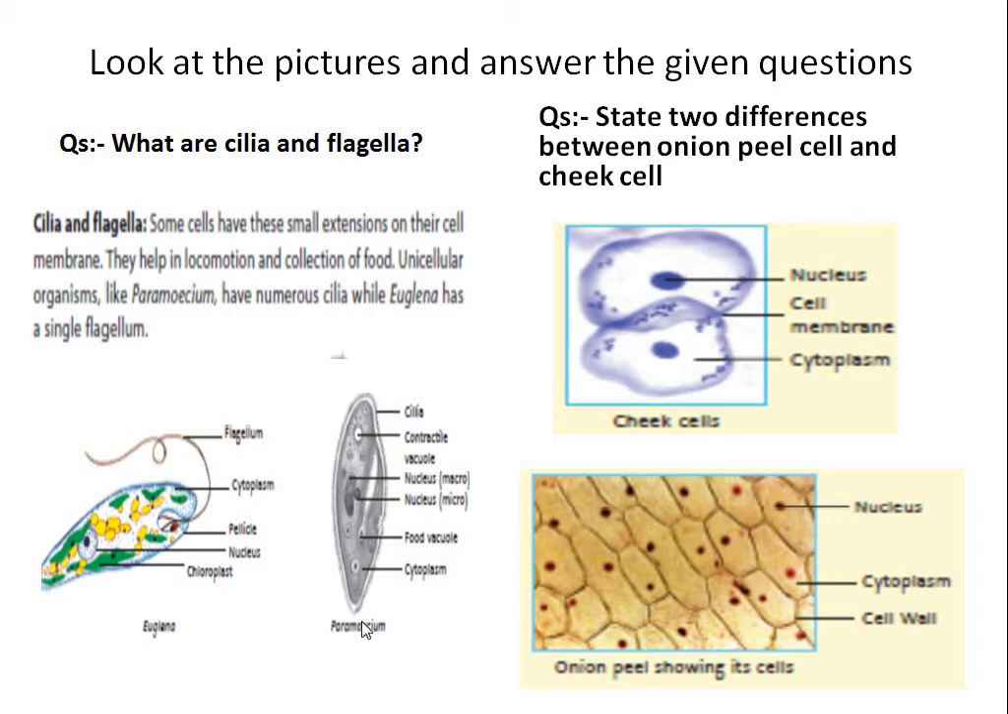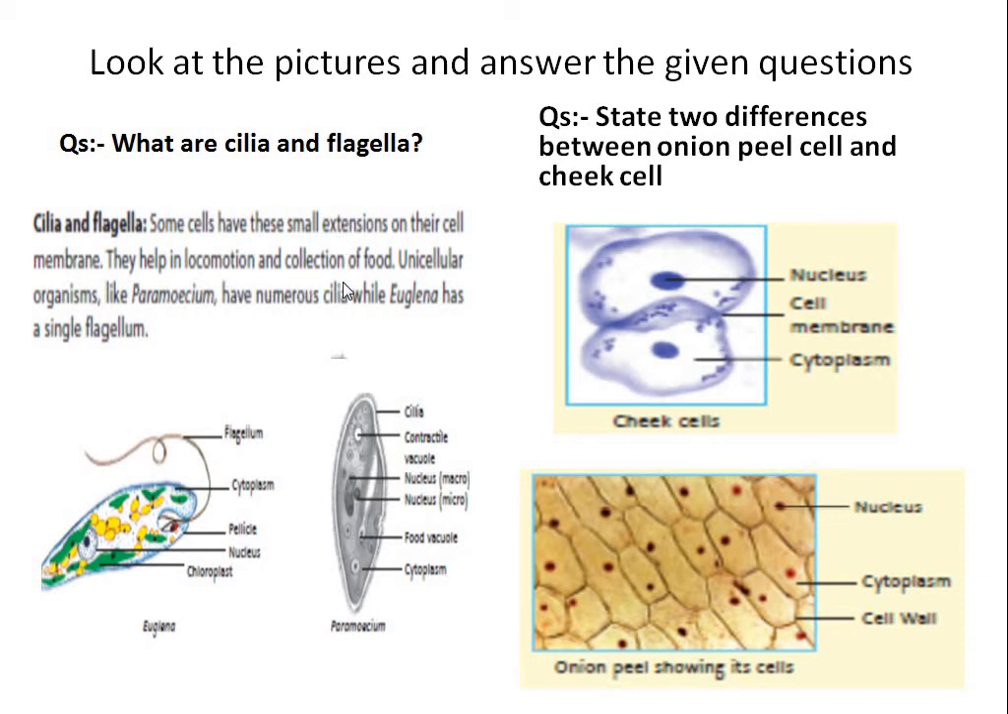So this is paramecium. Paramecium is a unicellular organism. Euglena is also a unicellular organism. Paramecium has cilia for movement, and Euglena has a flagellum. So these are externally seen organs. They are called cell extensions. They are extensions of the cell membrane. Some cells have these small extensions on their cell membrane. They help in locomotion and collection of food.